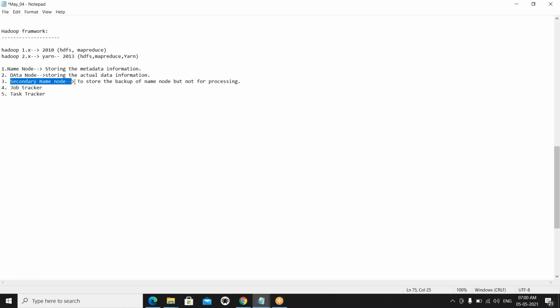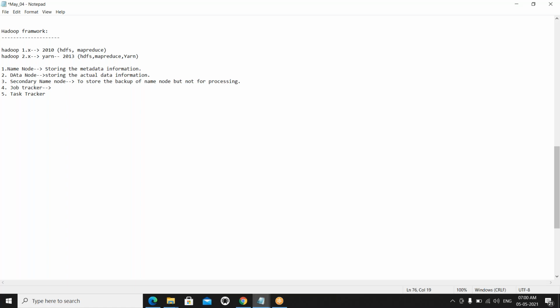So, the secondary name node stores the backup of the name node, but not for processing. What is processing? We will discuss it. I'm just trying to give a single line of the statement. After that, we will discuss in depth.